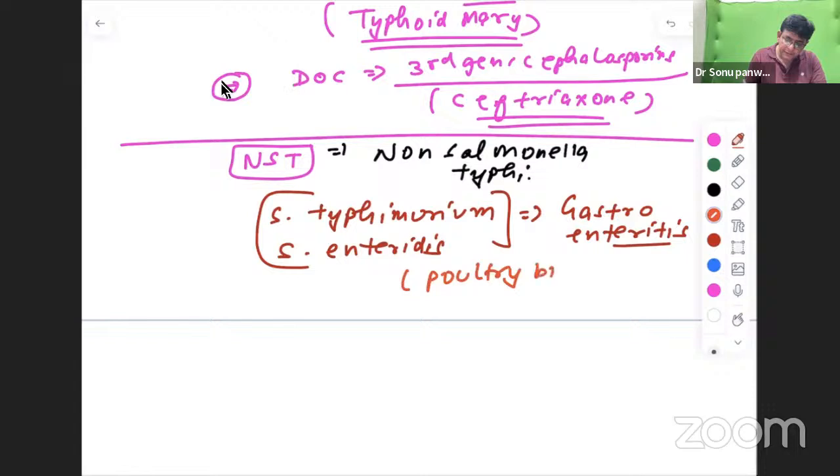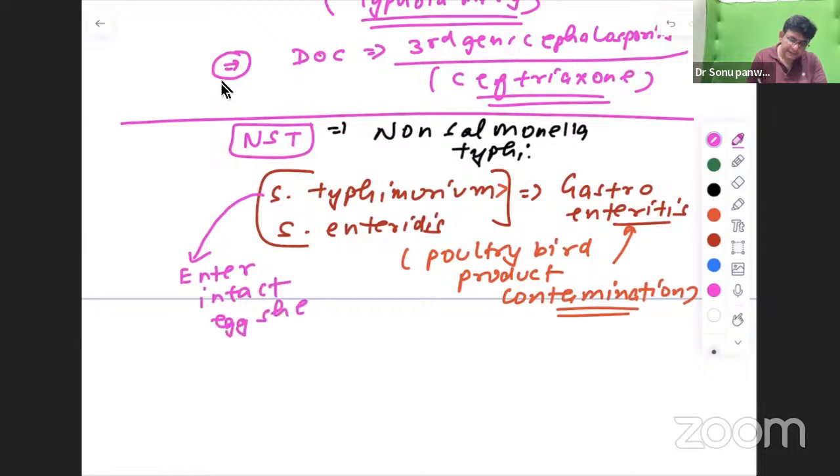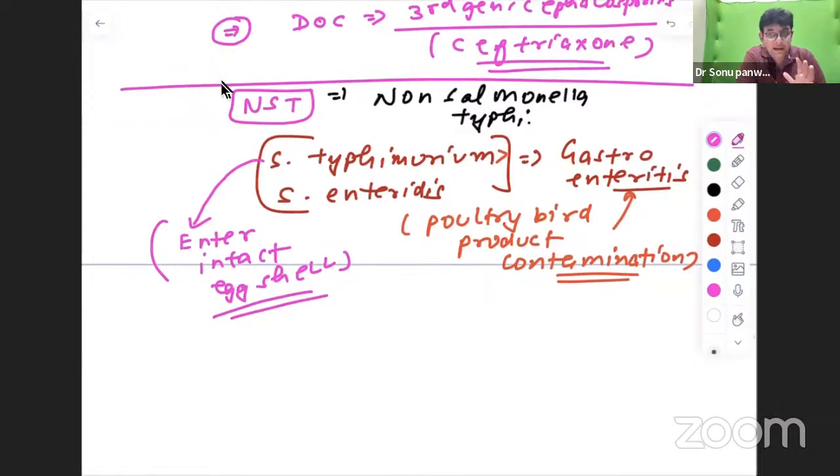Poultry bird product contamination. Okay, if the poultry bird product is contaminated, this might happen: gastroenteritis because of having these infected poultry bird products. The majority is by Salmonella typhimurium. And typhimurium is such an organism which can enter the intact eggshell. This typhimurium can enter what, guys? Intact eggshell. Means from outside, the hen's egg looks perfectly normal.